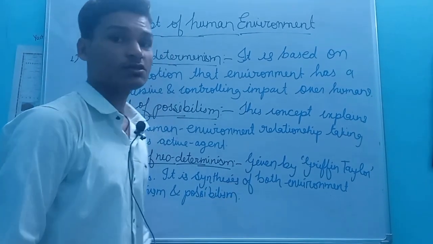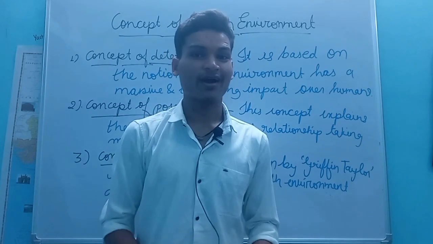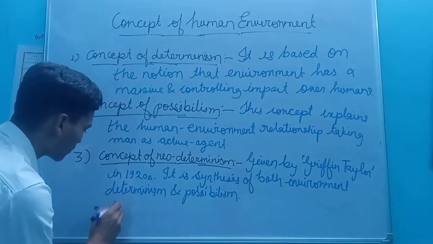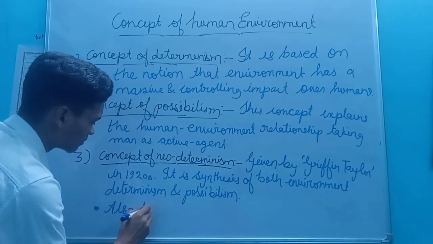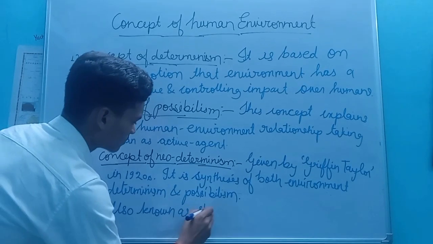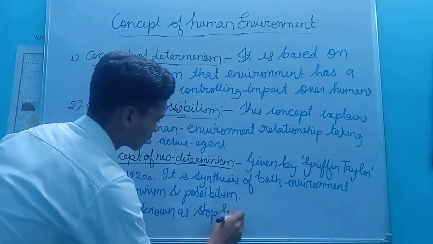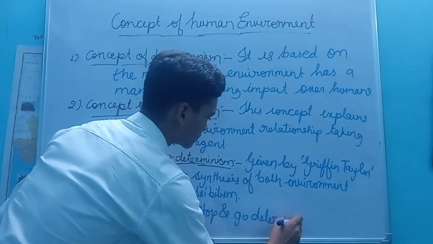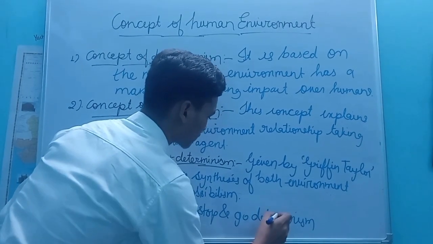It is also known as stop and go determinism.